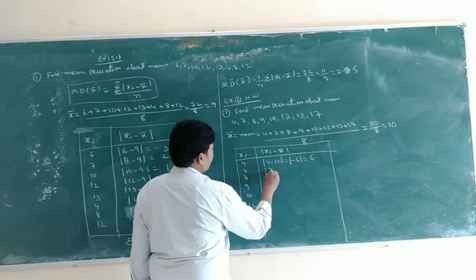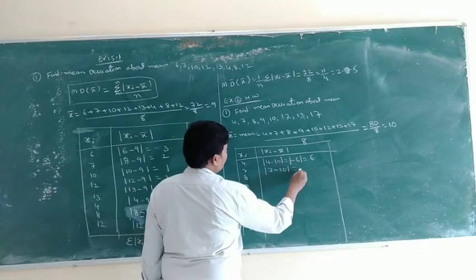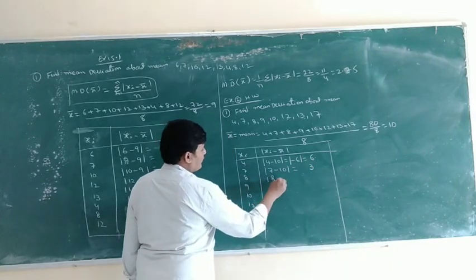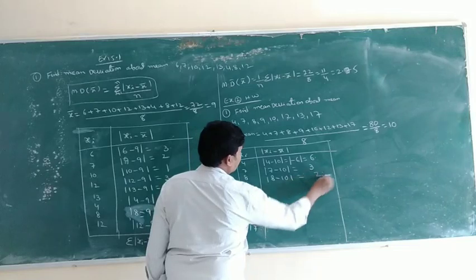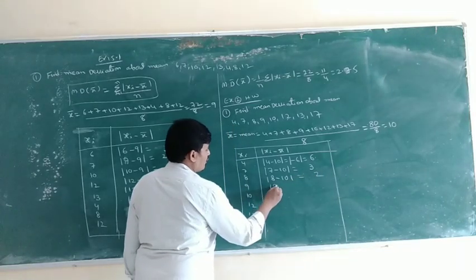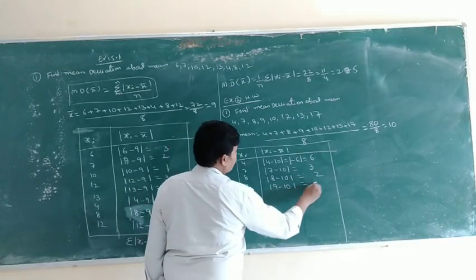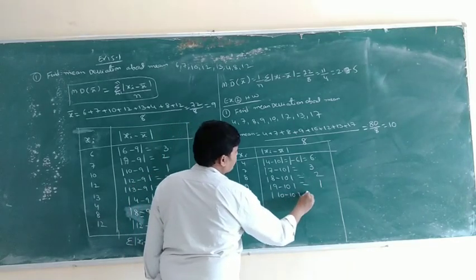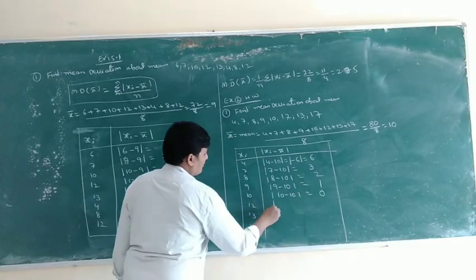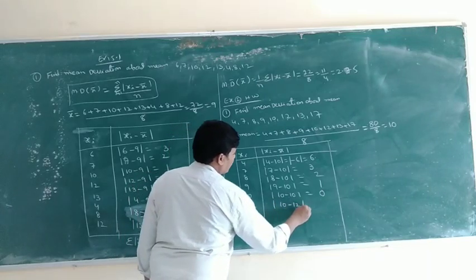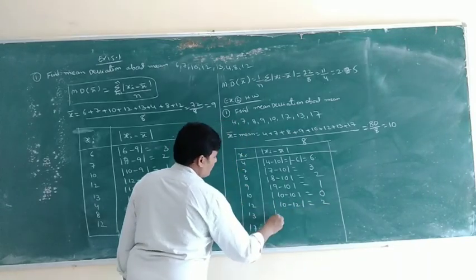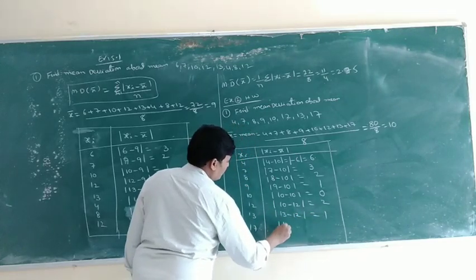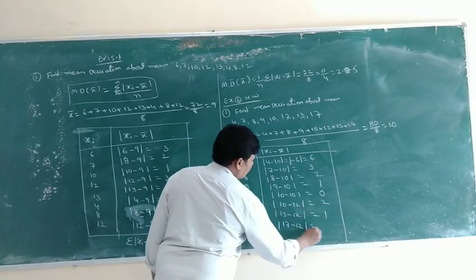|7 minus 10|, 7 minus 10 is equal to 3. |8 minus 10|, 8 minus 10 is equal to 2. |9 minus 10| is equal to 1. |10 minus 10| is equal to 0. |10 minus 12| is equal to 2. |13 minus 12| is equal to 1. |17 minus 12| is equal to 5.